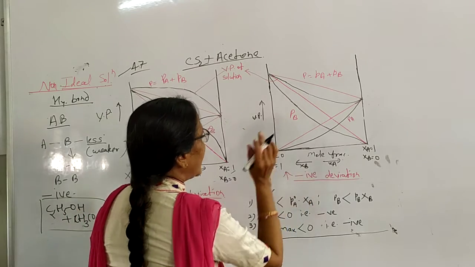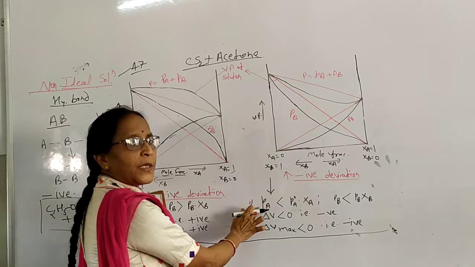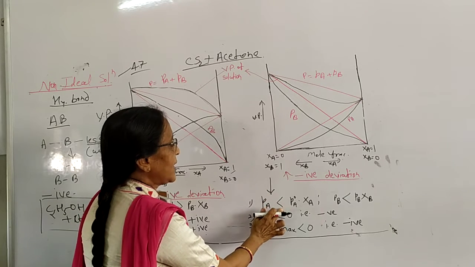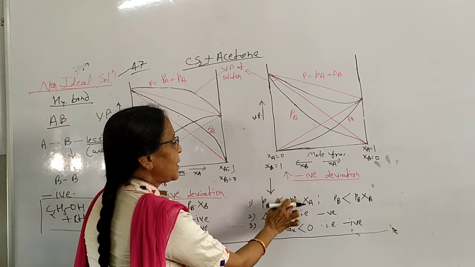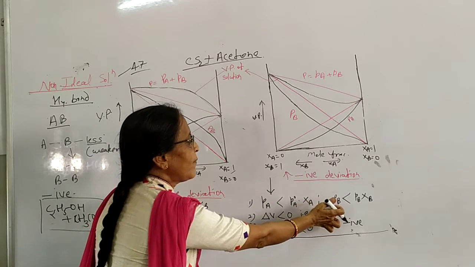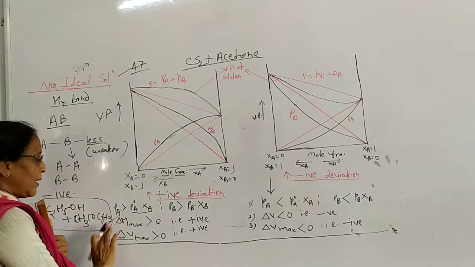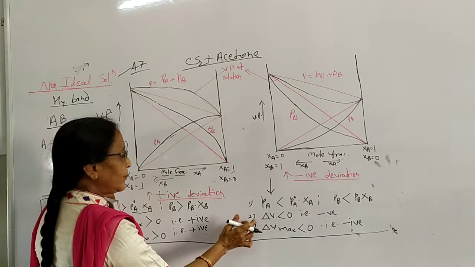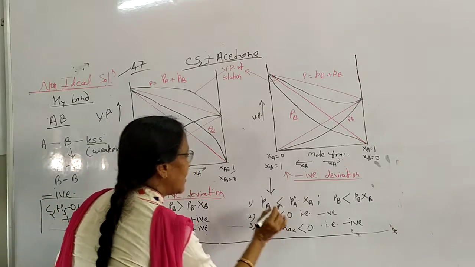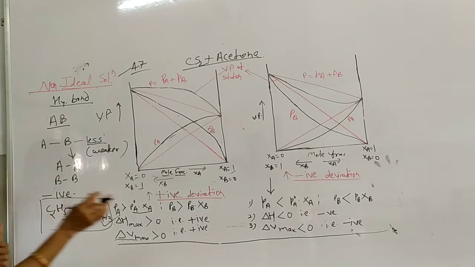Just opposite here. In negative deviation, PA, that is the vapor pressure, is less than P0A into XA, where X is the mole fraction. In the same way, PB is less than P0B into XB. Here we have to write delta H. When delta H is less than 0, then we can say it is negative deviation.